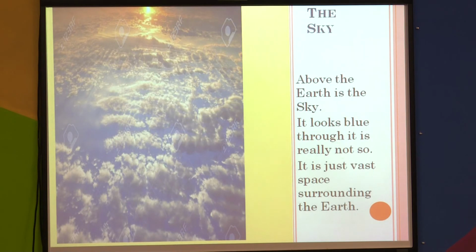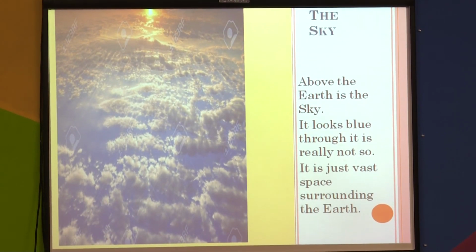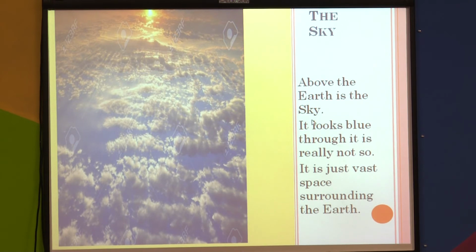Now the last point in the lesson is the sky. Now what is the sky? You can see, the space above the earth is the sky. It looks blue in color, though it is really not so. It is just vast space surrounding the earth.